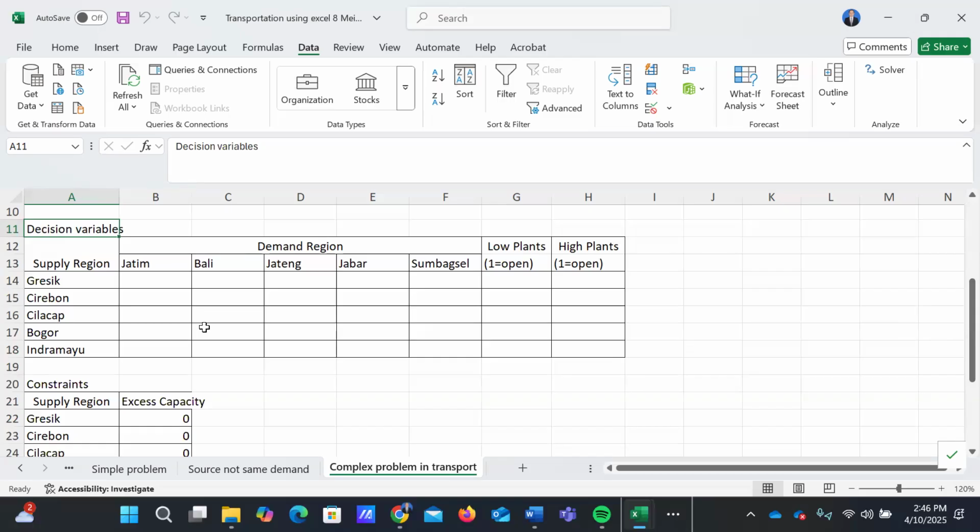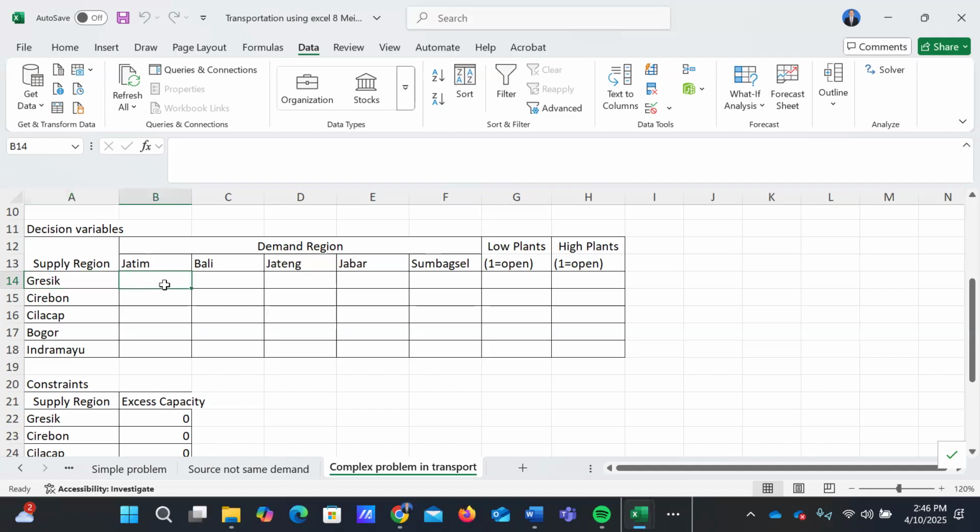The first is what number of product will be transported from each factory to the demand region, for example the product allocation from Gresik to Jatim, from Gresik to Bali, and so on. And the second decision is which plant we will open, whether the low capacity plant or the high capacity plant. These are our decision variables.